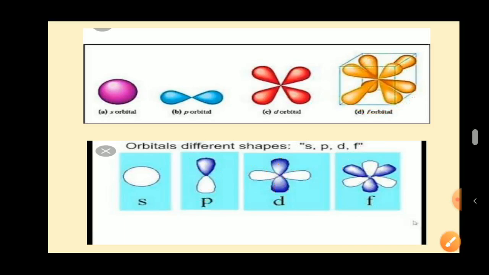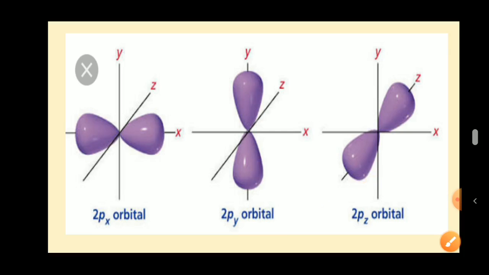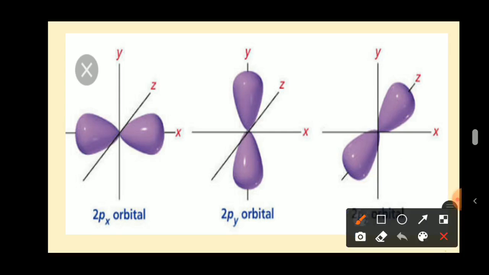Okay, then the p orbitals. I already told you that except for the s orbital, the remaining p, d and f orbitals are directional. So here you can see, if the dumbbell shape is oriented towards the x-axis, it is called a px orbital.